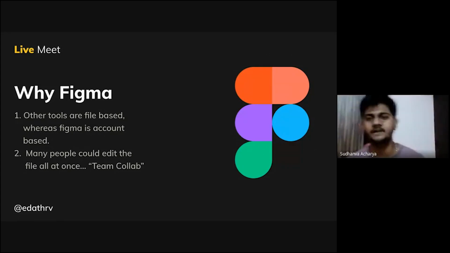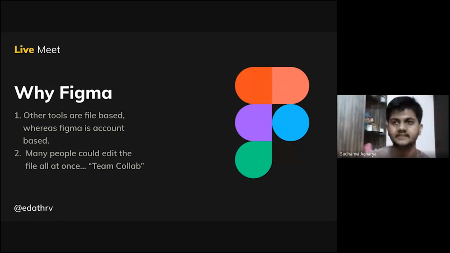But why Figma? Adobe XD and the like are file based, which means you can't collaborate. Say you are a designer with a team of designers. If another person needs to edit the components in your design, you need to send it via email, and then he downloads it and edits it. But Figma is account based. It is just like a drive link: you send a sharing link to your design, so that all the designers in your team can work on the same file at the same time. That team collaboration is a very powerful thing.